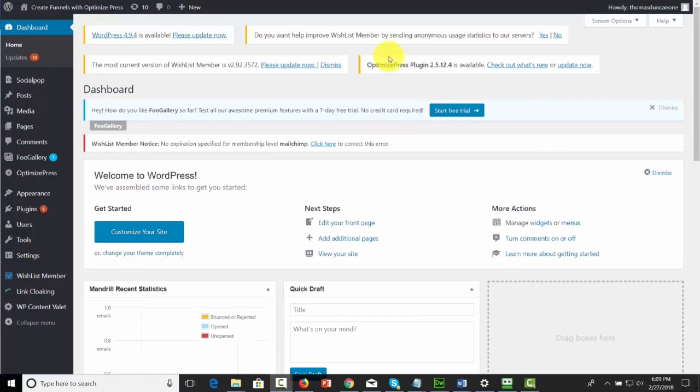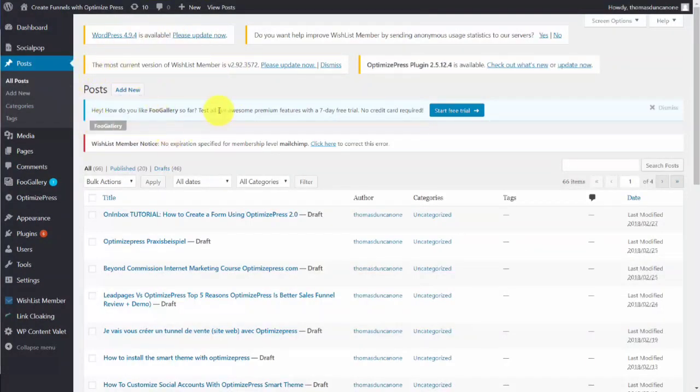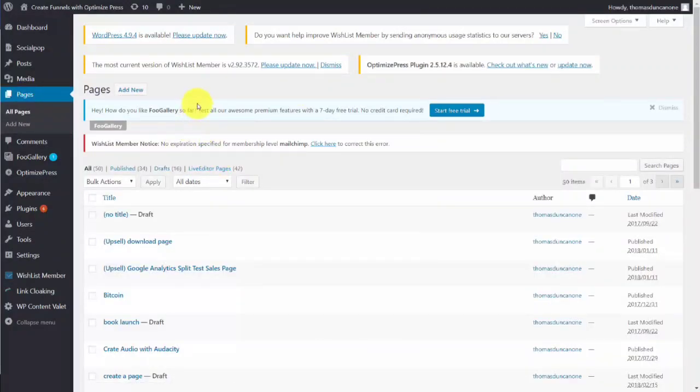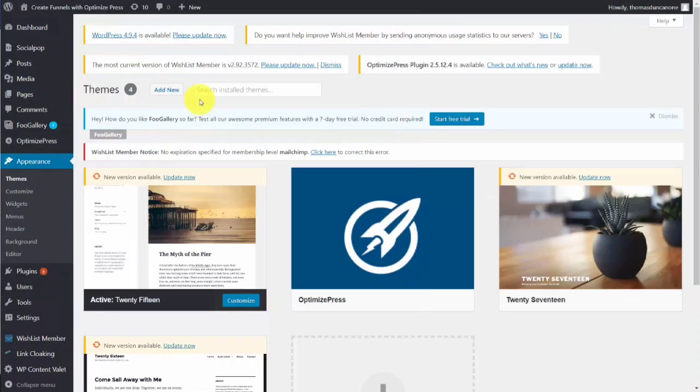Welcome back. You were looking at the inside of a WordPress installation. And WordPress is the choice of many online marketers as well as entrepreneurs looking to create a website that's easy to operate. WordPress allows for posting to keep current on content, media to display audio and visual content, and pages to display more permanent content. The appearance of the site is typically controlled by the theme system. So you can purchase a theme or you can have a theme added to your WordPress website, and it will change the look of what you are trying to communicate.